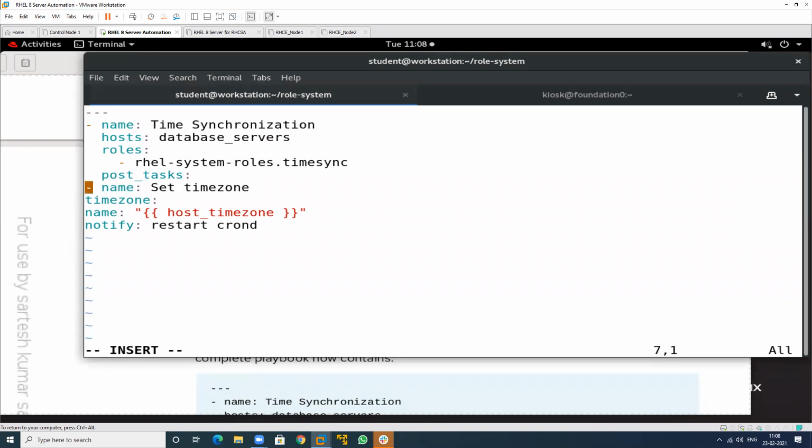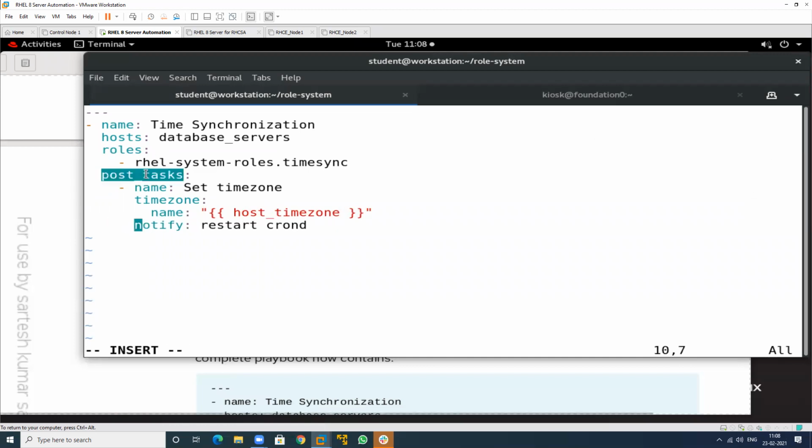Just arrange this. Okay, it will take from the set time zone. Yes, this is my time zone, and the call will be from the host time zone. This will call this particular variable and just notify this. So this is my post task.